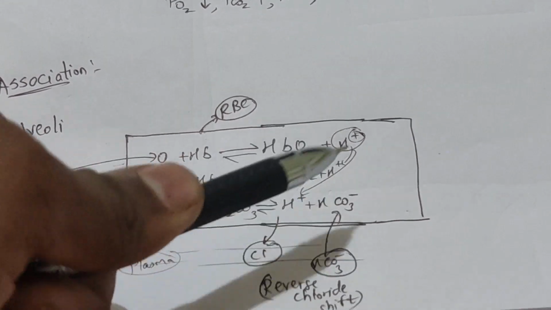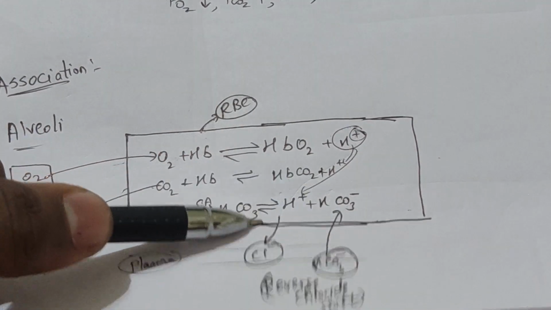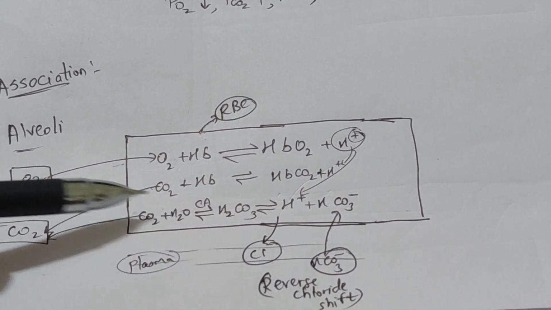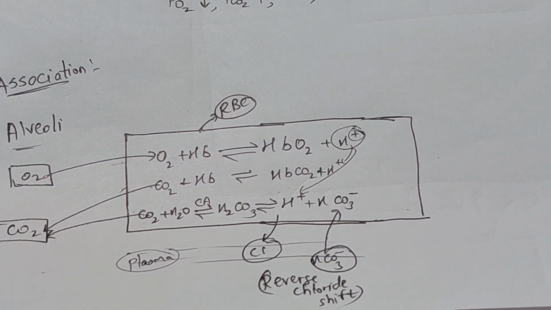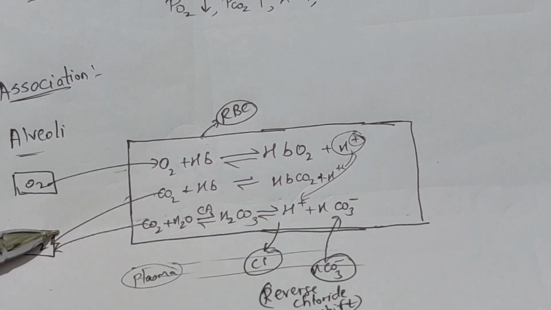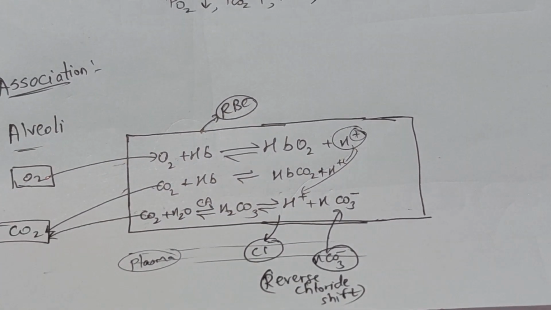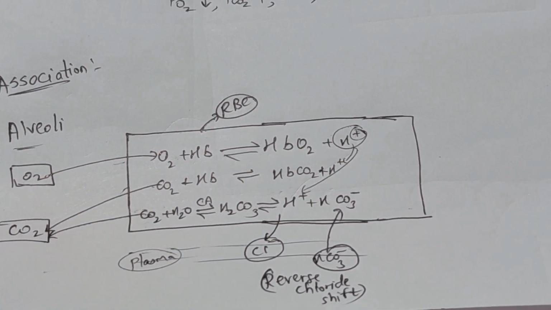So these HCO3 minus are supplied by the plasma, so that this dissociation can occur happily and CO2 can be released as per the requirement. In this way, in every 100 ml of deoxygenated blood, 4 ml of CO2 is supplied to the alveoli.